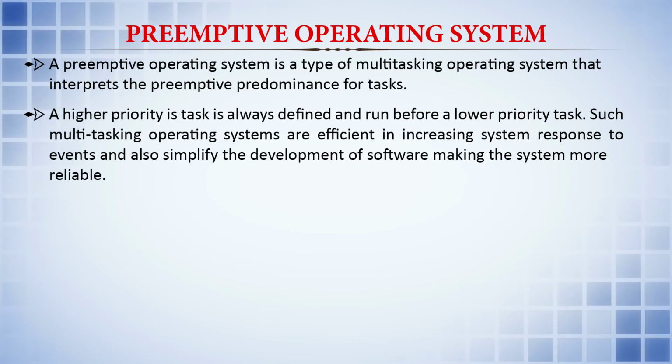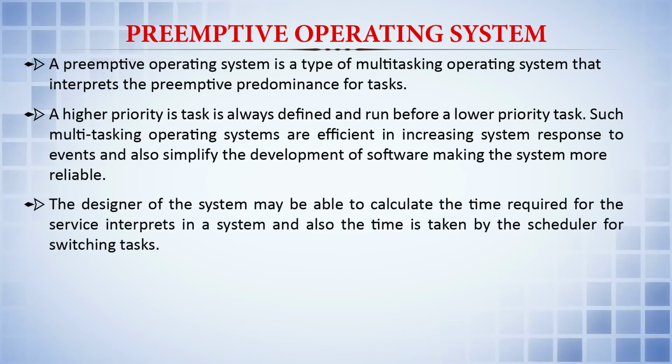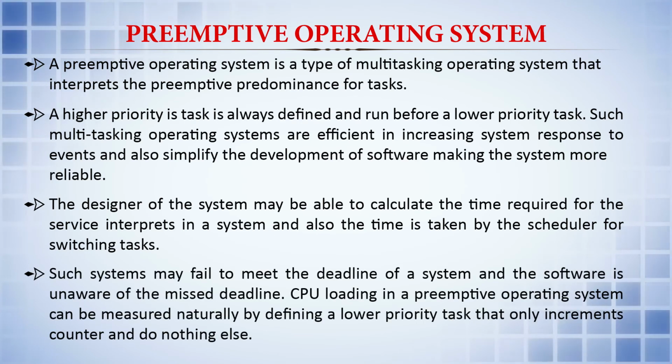Such multitasking operating systems are efficient in increasing system response to events and also simplify the development of software, making the system more reliable. When we talk about preemptive operating systems in embedded systems, there are also some systems which have non-preemptive operating systems. The designer of the system may be able to calculate the time required for the service interrupts in a system, and also the time taken by the scheduler for switching the task from one process to the other. Such systems may fail to meet the deadline of a system, and the software is unaware of the missed deadlines.